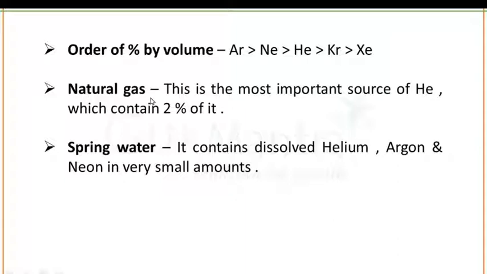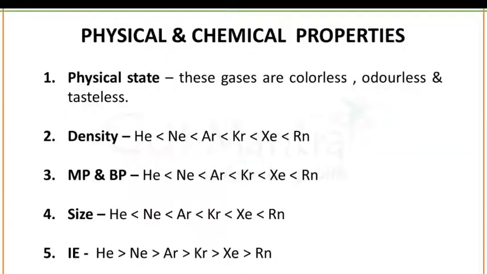Second is natural gas. This is the most important source of helium, since natural gas contains 2% helium in it. Next is the spring water. Spring water contains dissolved helium, argon and neon in very small amounts. A spring is a natural discharge point of water at the surface of the ground or directly into the bed of a stream, lake or sea.